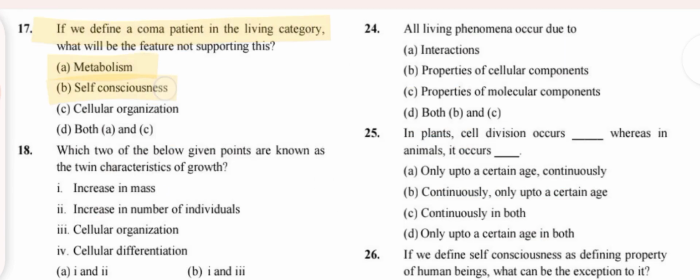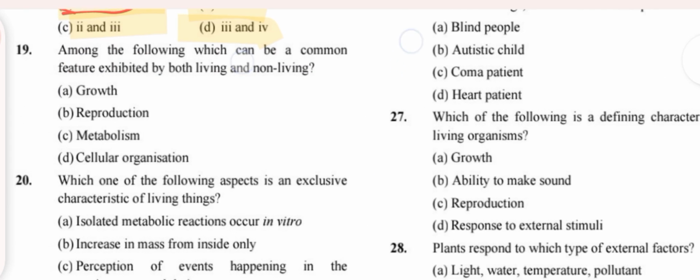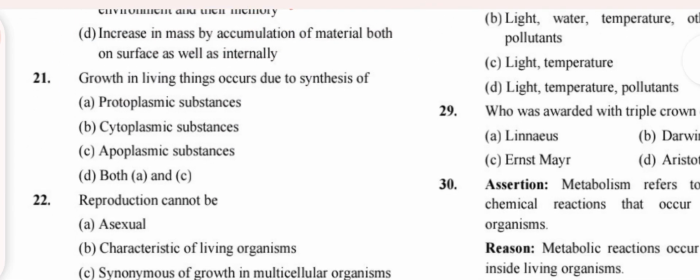If we define a coma patient, what will not be supporting this? Self-conscious. Which two of the below are known as twin characteristics of growth? Increase in mass, increase in number. Among the following, which is living and non-living growth? Which of the following is an exclusive character of living organisms? Option C.